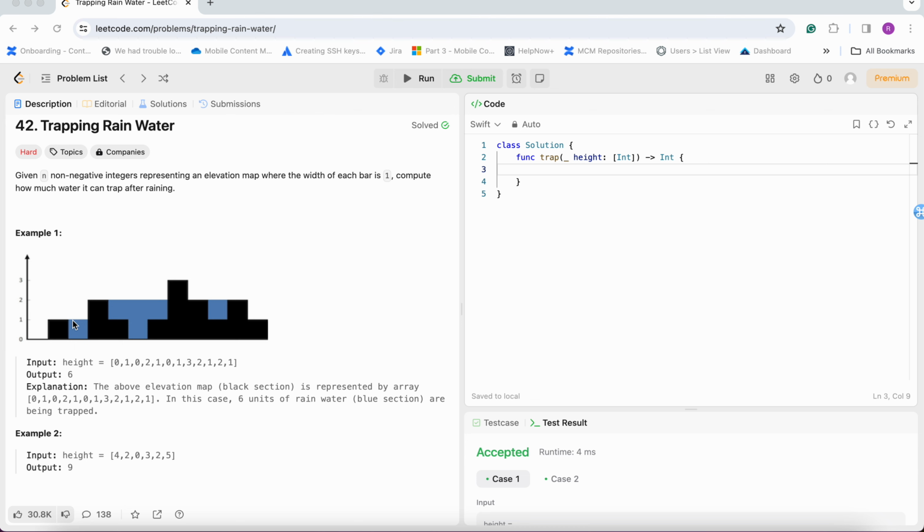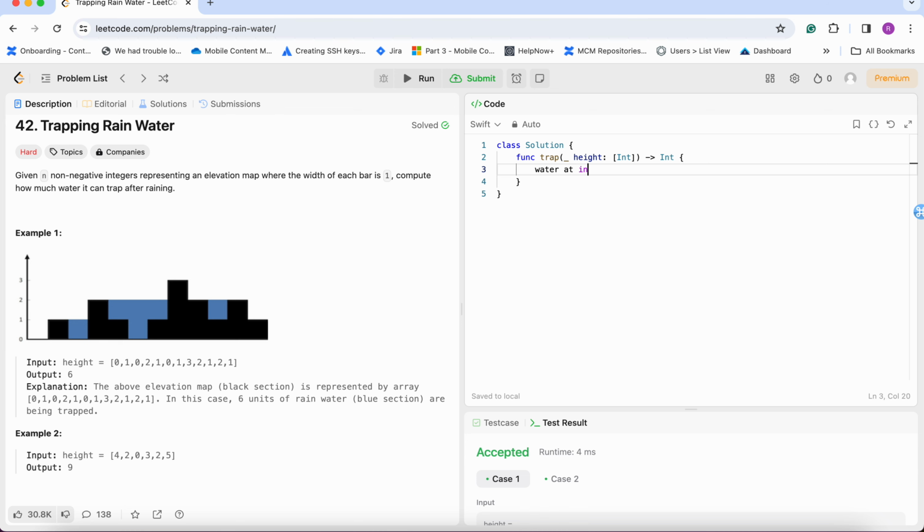But we have to take the minimum of that, which is 1. Why? Because if the water goes this way, it will not get any support from here. It will fall back. So to maintain equilibrium, water will be stored like that. It will check the minimum of the maximum support from both sides.